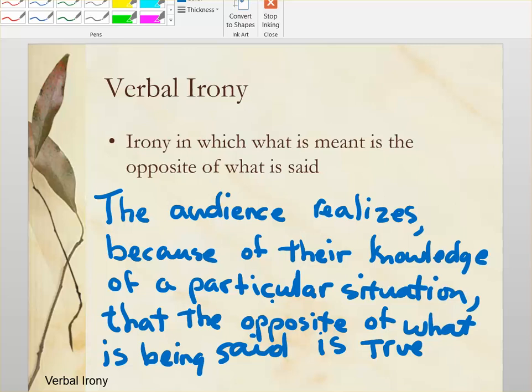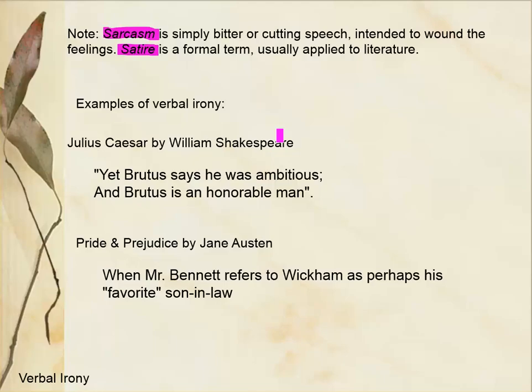Verbal irony also occurs when a character says something in jest that, in actuality, is true. Notice that sarcasm is simply bitter or cutting speech intended to wound the feelings. Satire is a formal term usually applied to literature. Examples of verbal irony are the following.